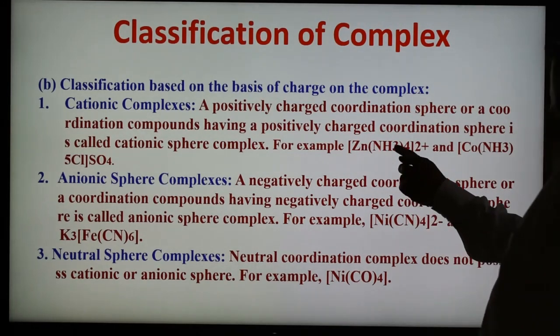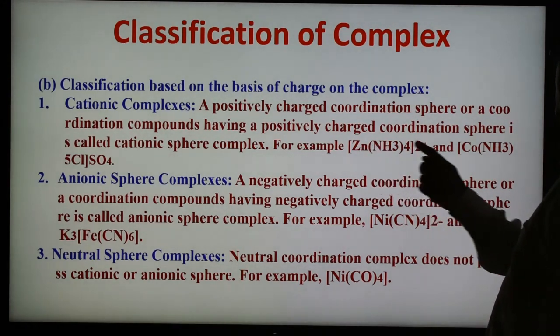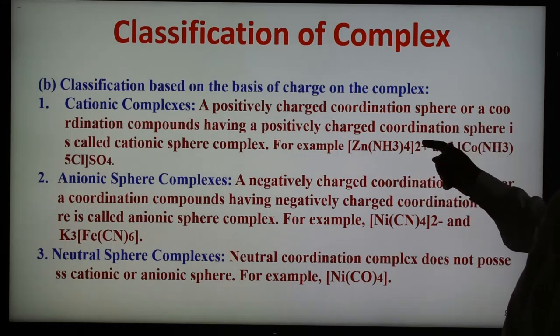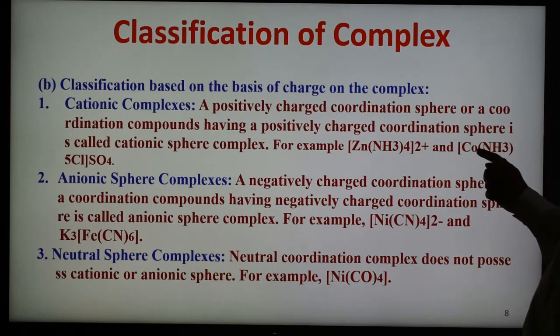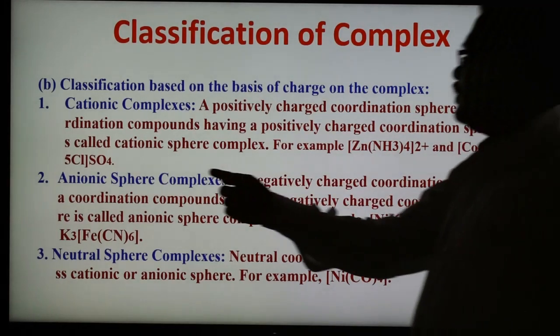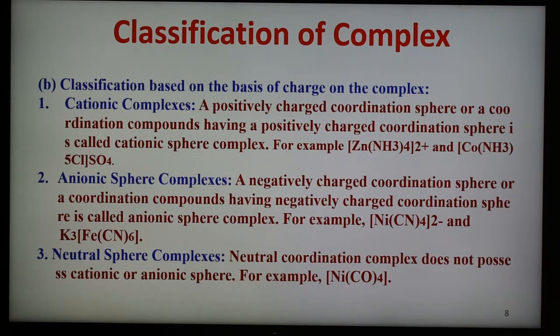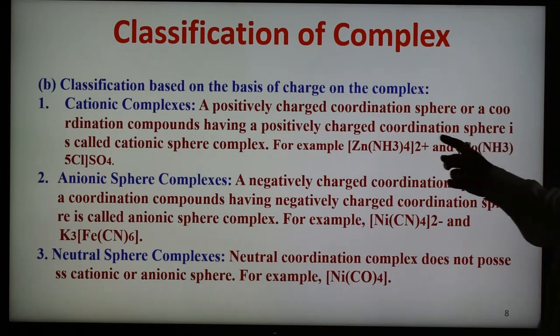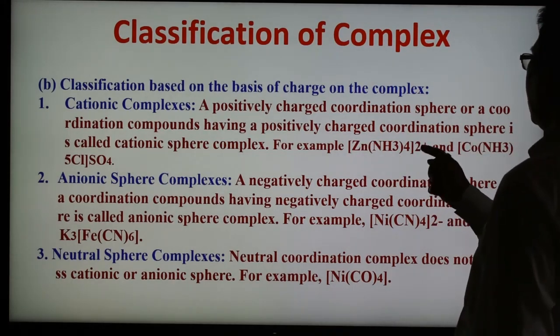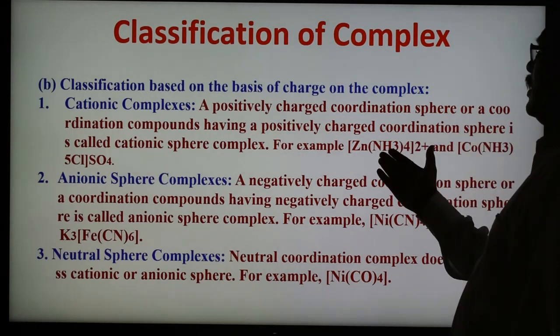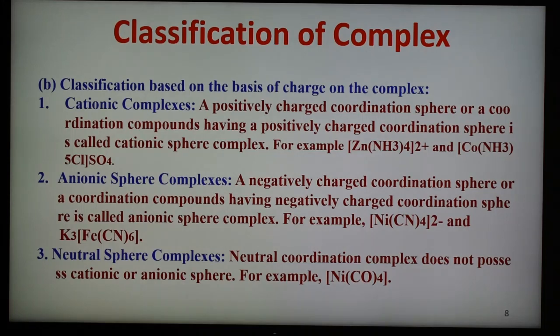For example, tetraamminezinc(II) 2+, or another, chloropentaamminecobalt sulfate. These are two examples of cationic complexes where there is a positive charge. In the second complex, [Co(NH3)5Cl]SO4, SO4 is 2 minus, and the complex has 2 plus charge. So again the complex ion is positively charged. In this case also the complex has 2 plus charge. Such types are known as cationic, meaning positively charged complexes.